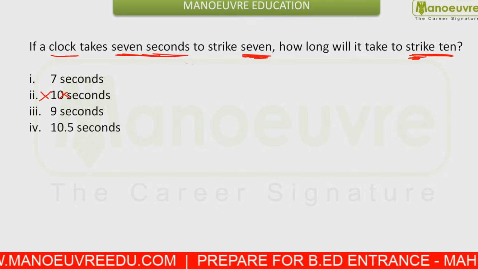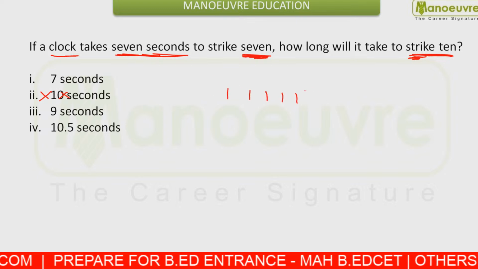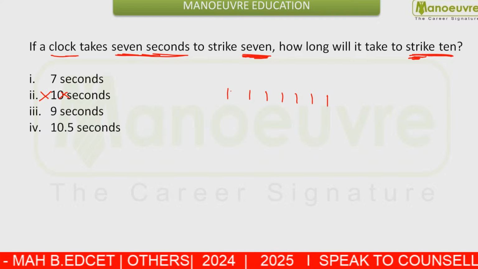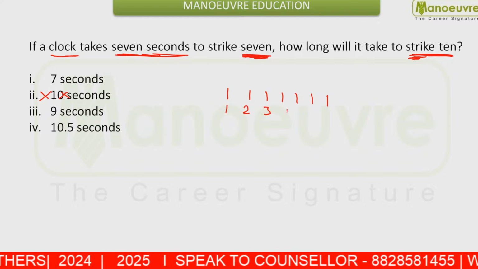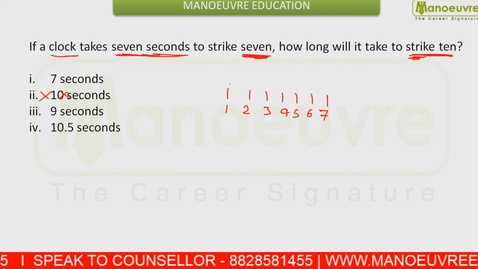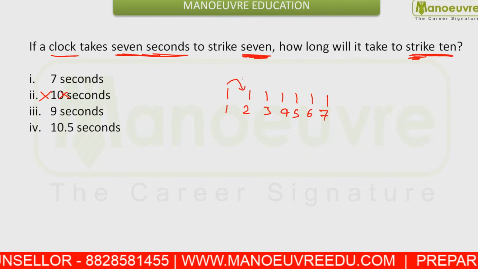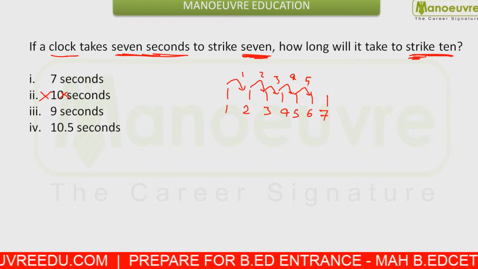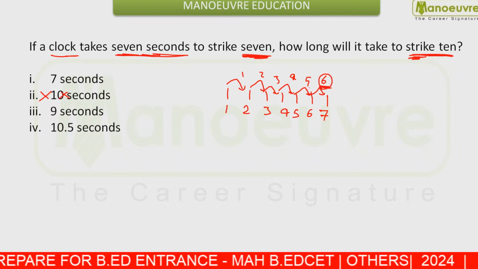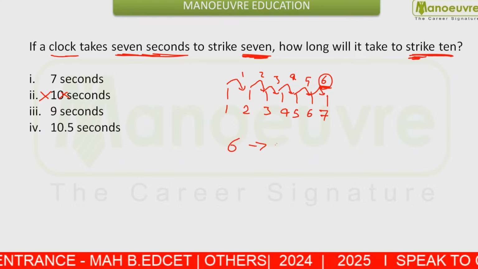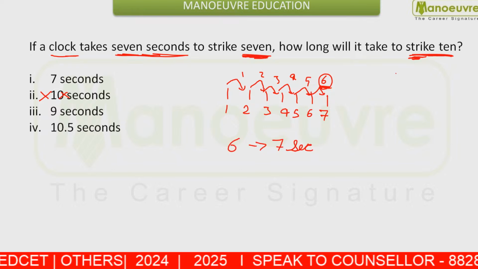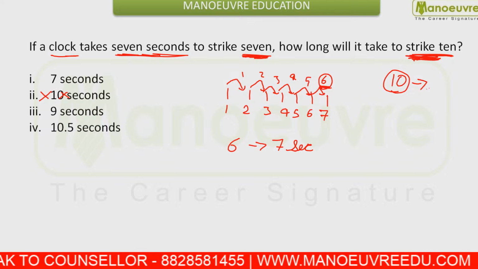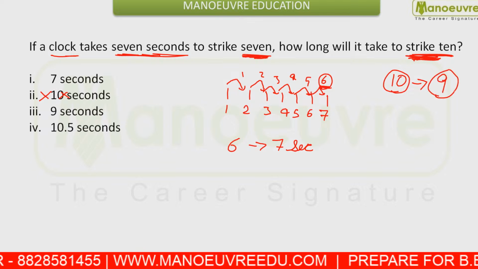See, to strike 7, how much time did it take? How many jumps has it taken to strike 7? To strike 7, that means it has taken 1st jump, 2nd jump, 3rd jump, 4th, 5th, and that means 6th jump. That means 6 jumps take 7 seconds, and to strike 10, it would have to take how many jumps? It would have to take 9 jumps.